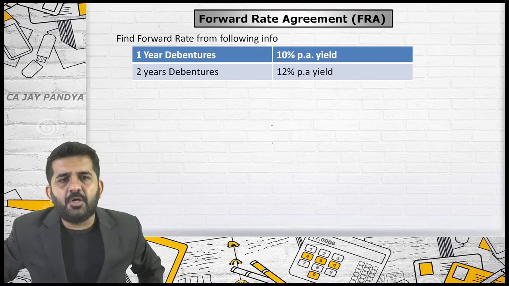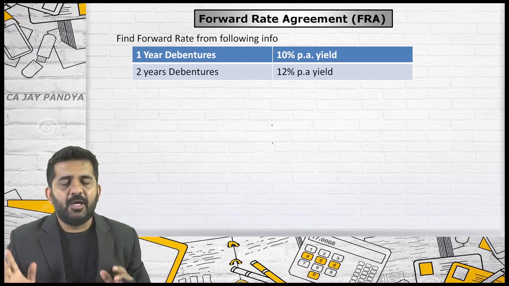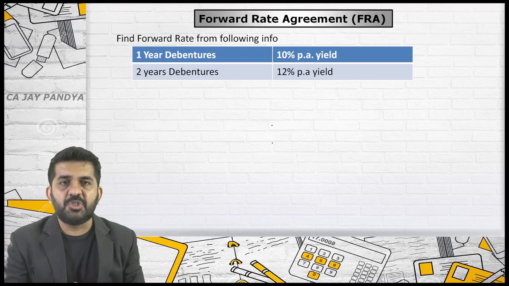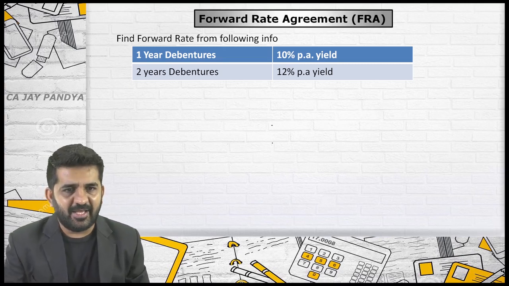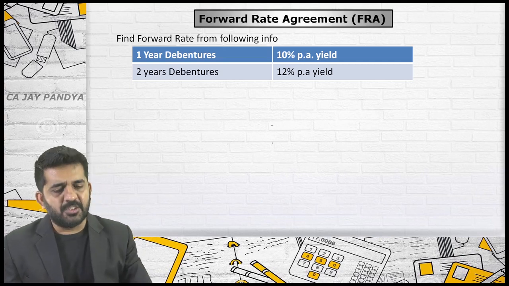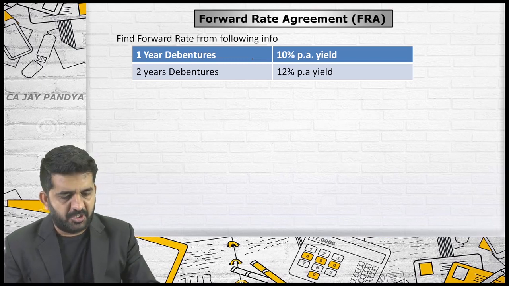In this lecture, we are going to continue with forward rate agreement. I've taken some questions on forward rate agreement, and along with these questions we will also be understanding the concept of forward rate agreement. Try to understand this particular question. Find a forward rate from the following information.